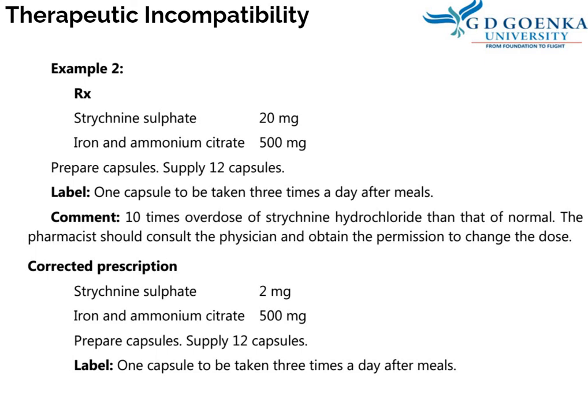So the corrected prescription is strychnine sulfate 2 mg, iron and ammonium citrate 500 mg. Prepare capsules, supply 12 capsules. And then one capsule to be taken 3 times a day after meals. If it is missed out by an RMP, a registered medical practitioner, it has to be notified by a pharmacist.